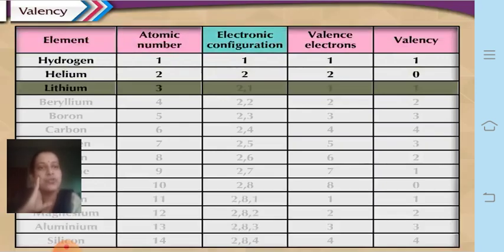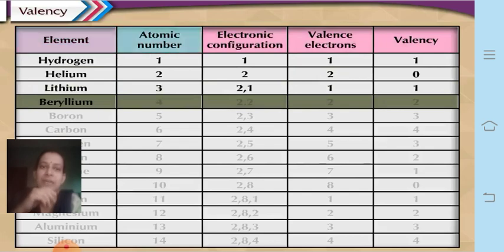Electronic configuration is 2, 1. Valence electron is 1 here and therefore its valence is also 1. Next one is beryllium, whose atomic number is 4. So electronic configuration is 2, 2. So valence electrons are 2 in the second shell, that is L shell, and valence is also 2 because it